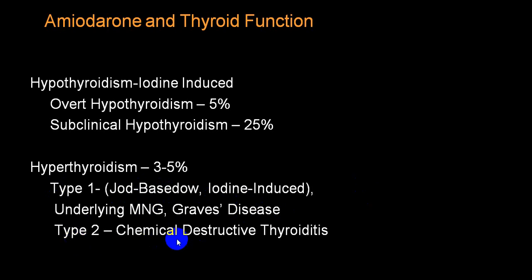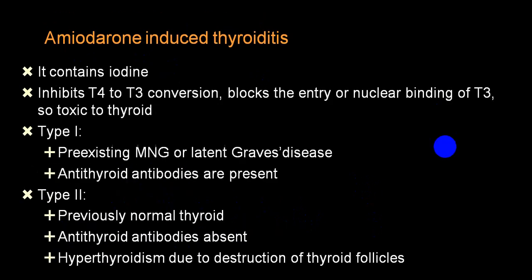And in this particular variety, destructive thyroiditis finally may end up with hypothyroidism. So type 1 and type 2. Type 2, previously normal, antithyroid antibodies are absent, and the person initially will have hyperthyroidism due to destruction of thyroid follicles in the initial stage, and later on the person can become hypothyroid.